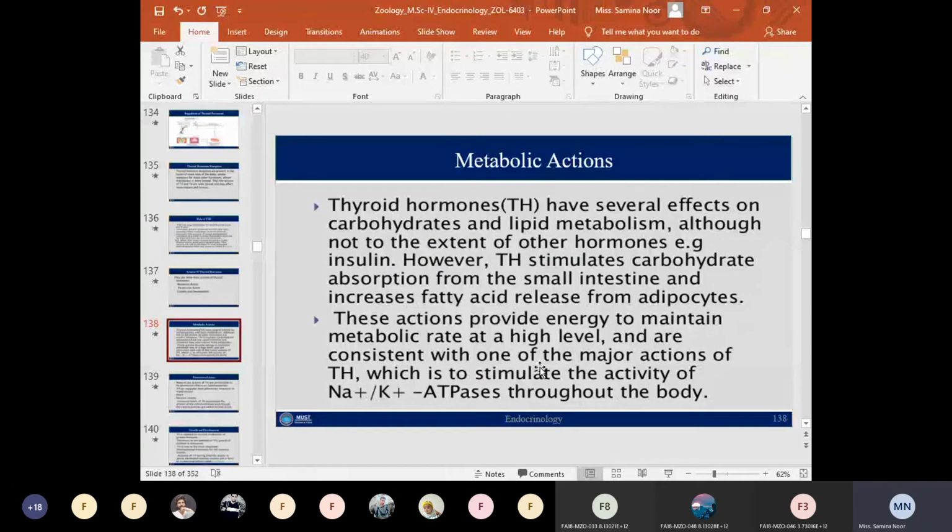The thyroid hormones have different effects on the metabolism of organic compounds, such as carbohydrates and lipids. Thyroid hormones play a significant role in the metabolism of carbohydrates and lipids, though not to the extent of other hormones such as insulin. Thyroid hormone also stimulates carbohydrate absorption from the small intestine and increases fatty acid release from the adipocytes.